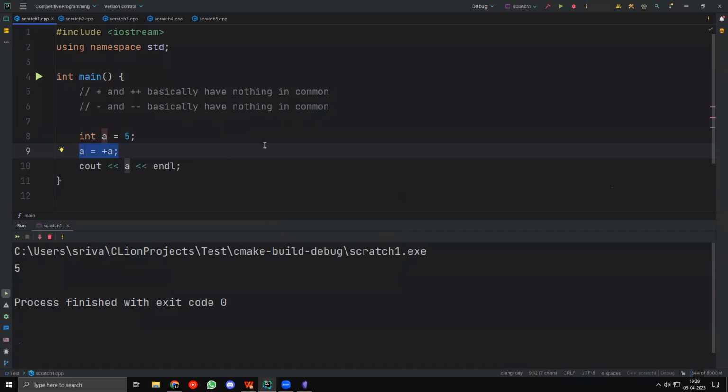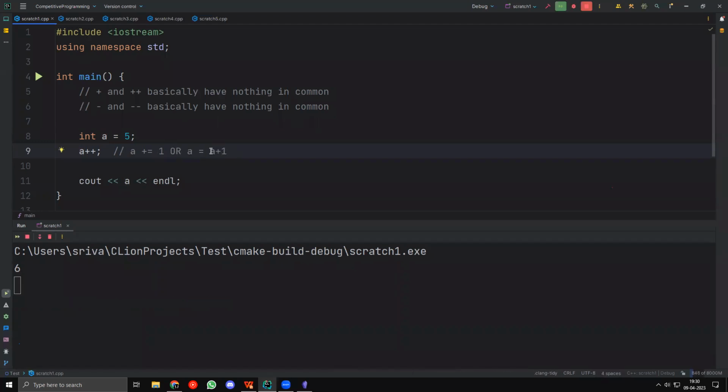Okay, fine. So the next thing again we are discussing is ++ and --. So let's take a look at ++ and then we'll come to --, because they are very similar. So whenever I take ++, what happens is that I'm just taking a equal to a + 1, right? So this is again, yeah, I'm either taking a += 1 or I'm taking a equal to a + 1, right?